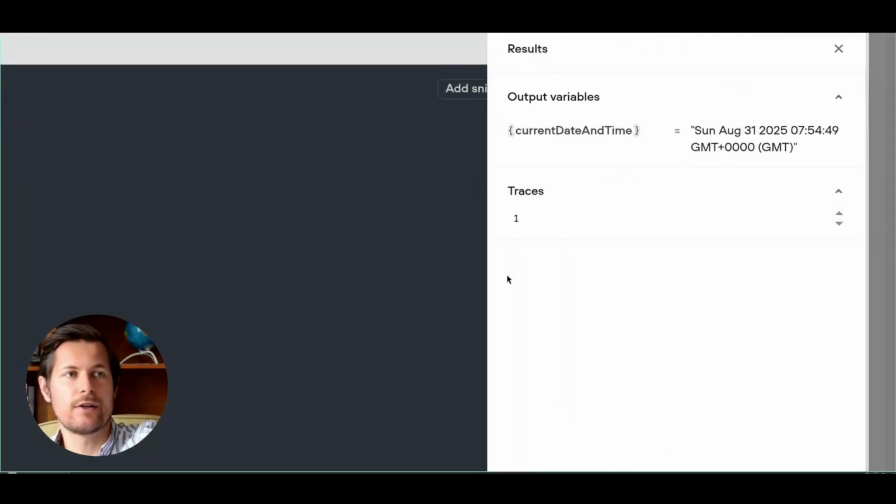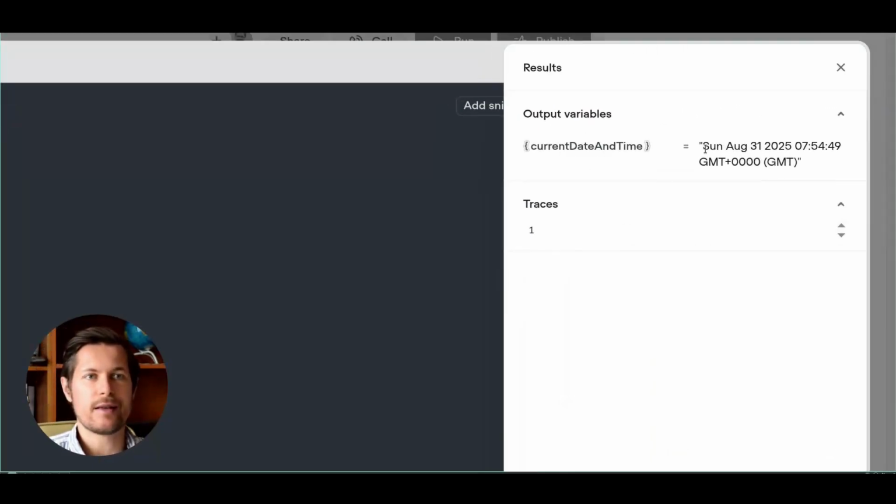So this is the result. The current date and time variable is this, Sunday, August 31st, and this is the time in GMT. So this is international time. It is independent of time zone, but we'll need to come back to this later once we do the calendar integration, because the clients always work in their own time zone, okay?